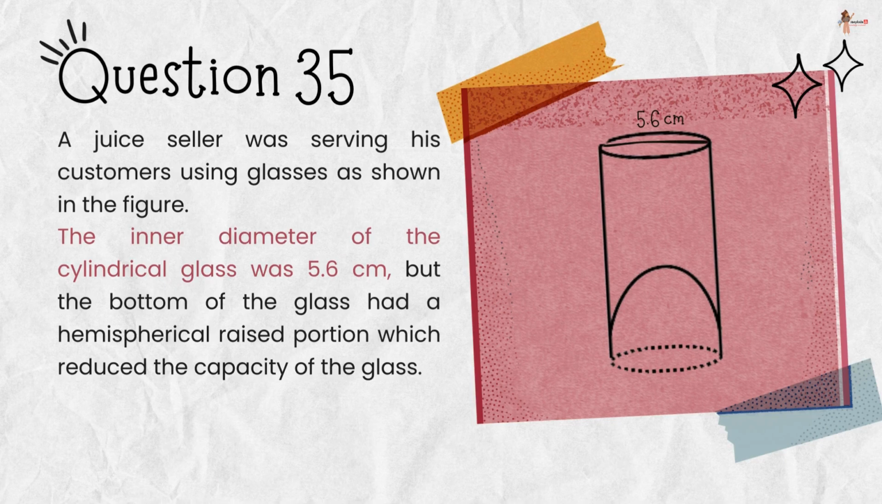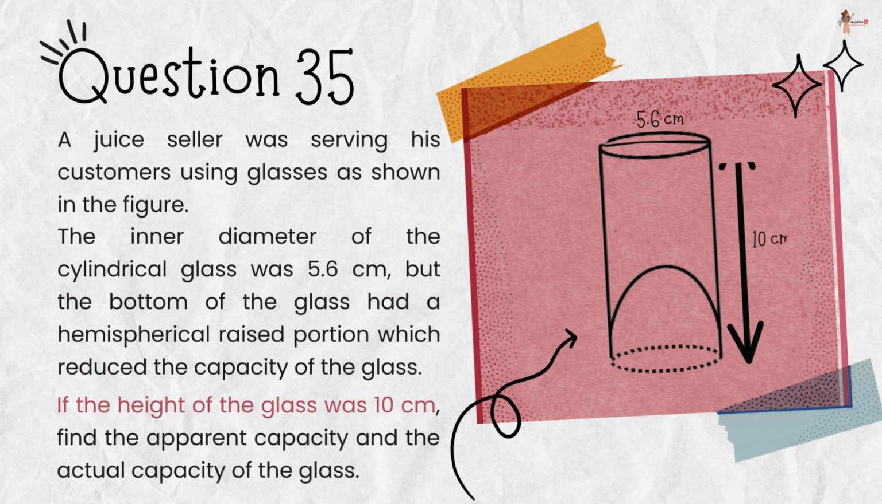Glass was 5.6 centimeter, but the bottom of the glass had a hemispherical raised portion which reduced the capacity of the glass. If the height of the glass was 10 centimeter, find the apparent capacity and the actual capacity of the glass.